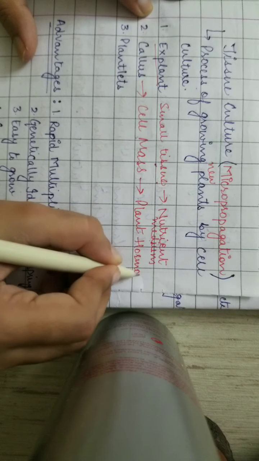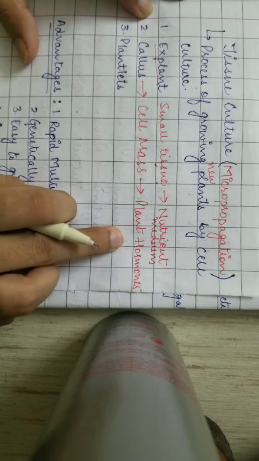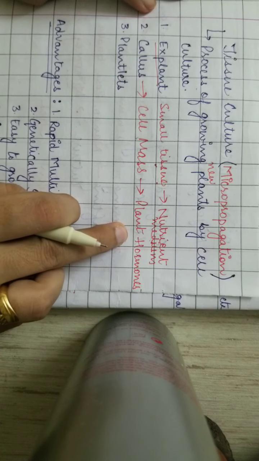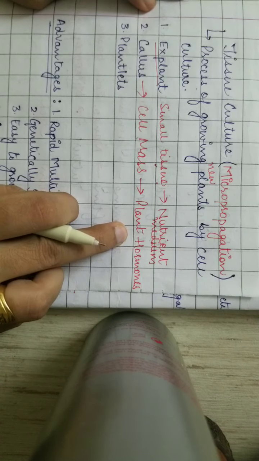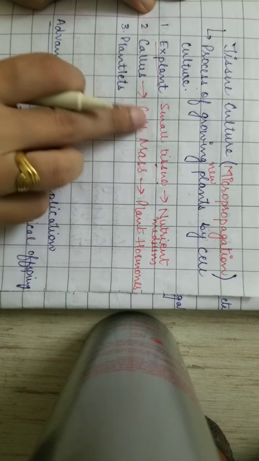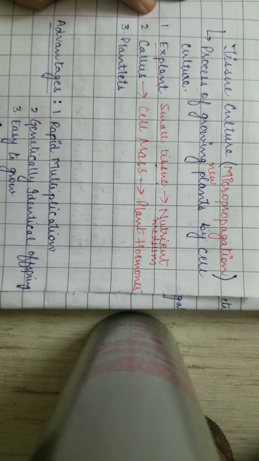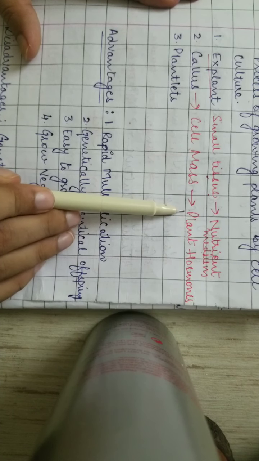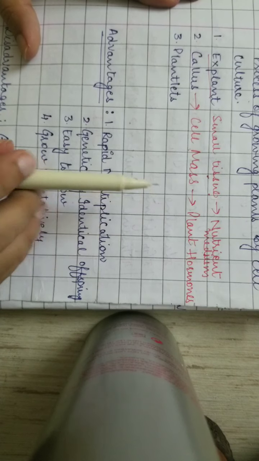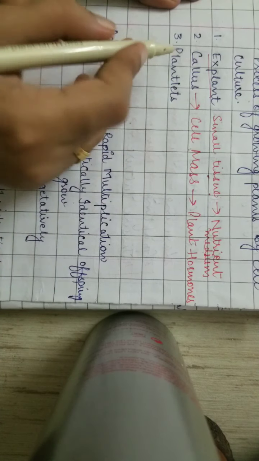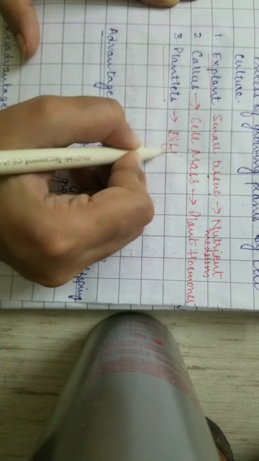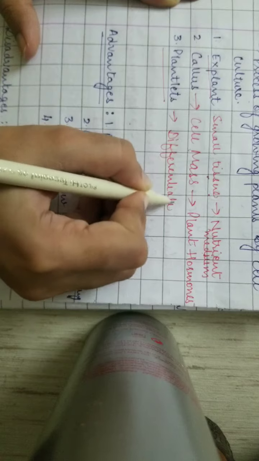The plant hormones present will act as growth regulators. Some of the plant hormones will help the shoot part to grow, and some will help the root part to grow. So this callus is transferred to the medium, and it will differentiate into roots and shoots, and then it will form plantlets.